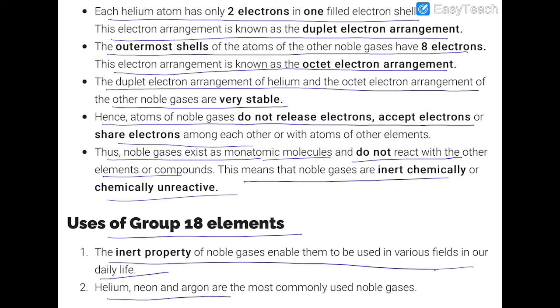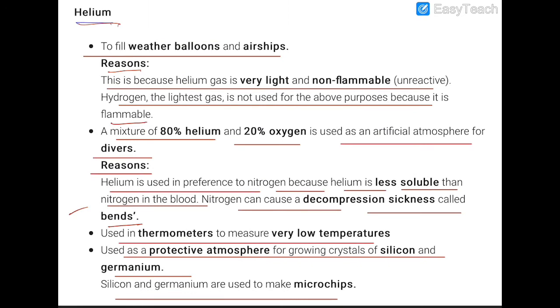Argon. It is used to fill electric bulbs. The reason is that argon is chemically inert. So the hot tungsten filament in the bulb does not react with the argon. As a result, argon gas prevents the tungsten filament from being oxidized.